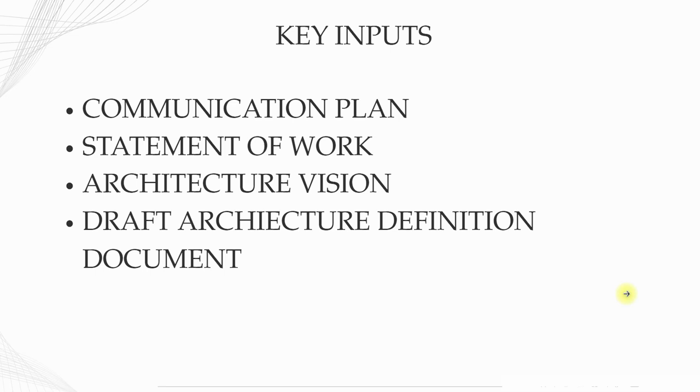The key inputs for phase B that we receive from previous phases are: the communication plan, where we have a stakeholder map and the means of communicating to the stakeholders according to their ranks; the statement of work, which will contain all the stakeholder concerns, needs, and priorities, all the things that are required to go further; the architecture vision, which provides us first cut baseline and target architectures; and the draft architecture definition, the base architecture definition document which will have our base and target architectures.